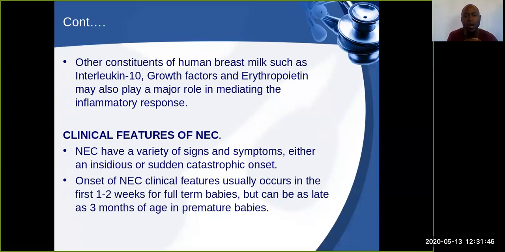So we will look at the clinical features of NEC. It has a variety of signs and symptoms, which may be either insidious or sudden and catastrophic in onset. The clinical features usually occur in the first to second week for those who are full-term babies. But it can go as late as 3 months of age in those premature babies, because we know that they're still in the process of what?